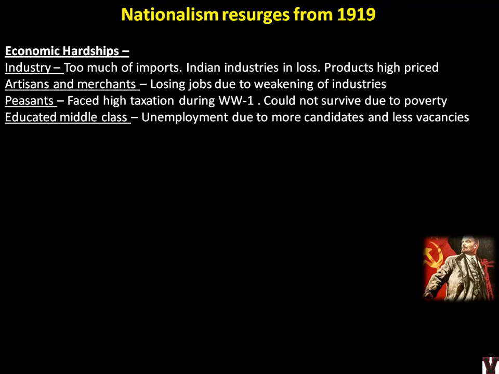Educated middle class, we have seen this before also. People were educated, but they were unemployed because there were no options for them. Even the civil services which started were not allowing many Indians to enter into them.